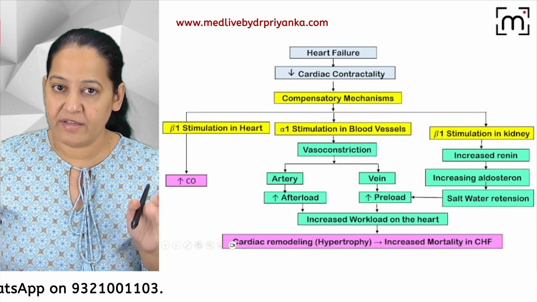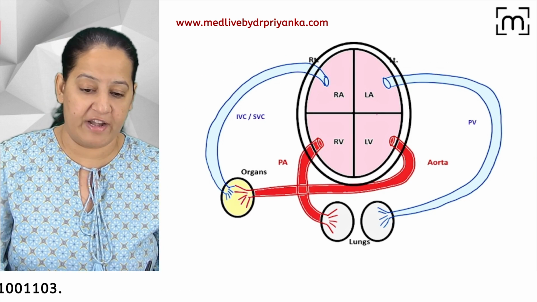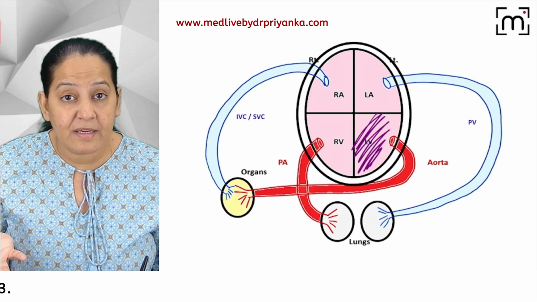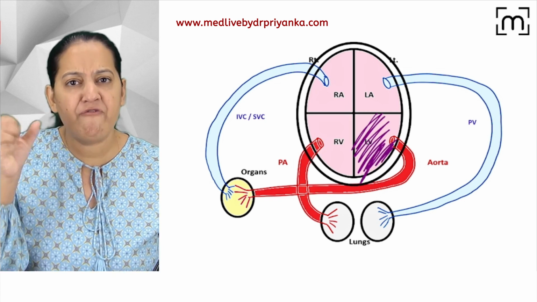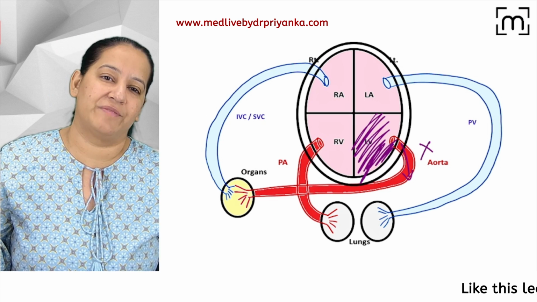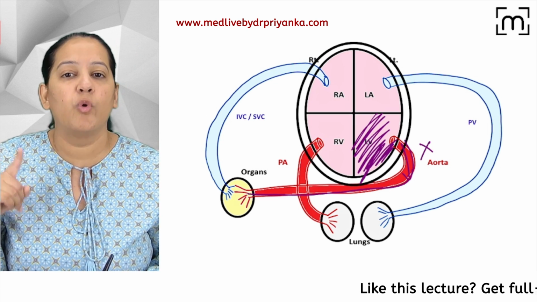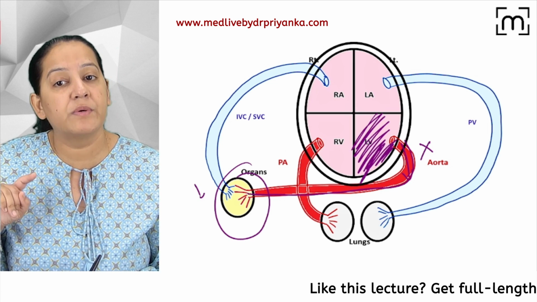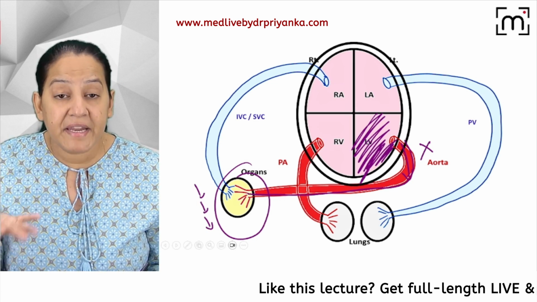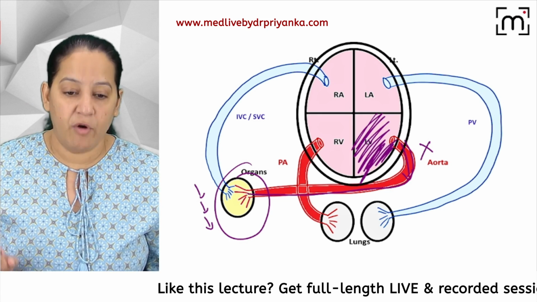Imagine when the heart is not contracting. Imagine the left ventricle is not contracting. What will happen? It's an emergency situation. Blood is not moving into the aorta. Blood is unable to go to the organs. All the organs will receive less blood. It's an emergency situation. Whenever such an emergency occurs, what happens in an emergency?